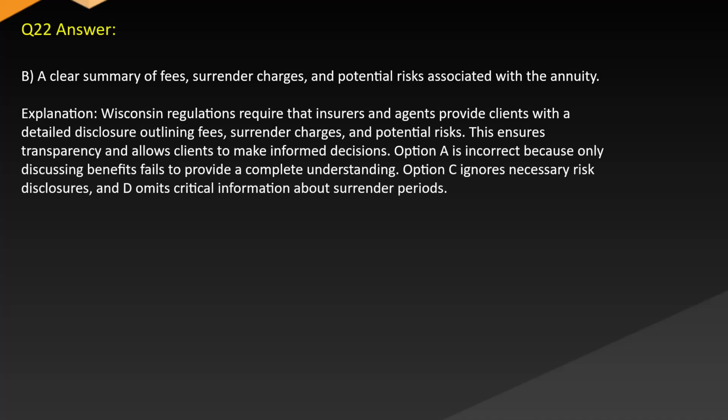Answer: B. A clear summary of fees, surrender charges, and potential risks associated with the annuity. Explanation: Wisconsin regulations require that insurers and agents provide clients with a detailed disclosure outlining fees, surrender charges, and potential risks. This ensures transparency and allows clients to make informed decisions. Option A is incorrect because only discussing benefits fails to provide a complete understanding. Option C ignores necessary risk disclosures, and D omits critical information about surrender periods.